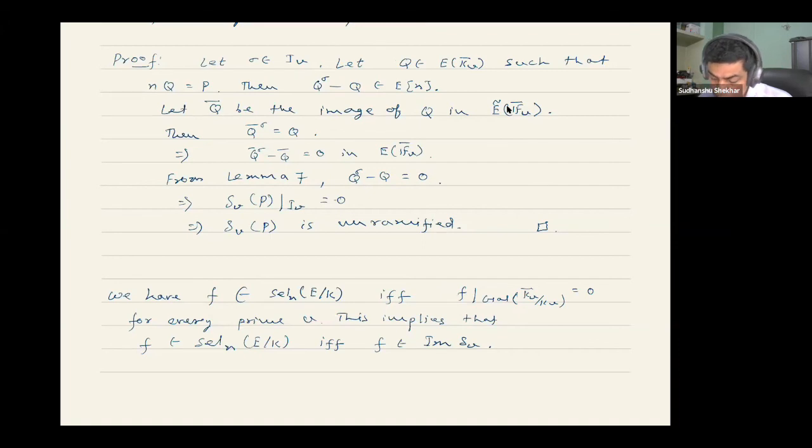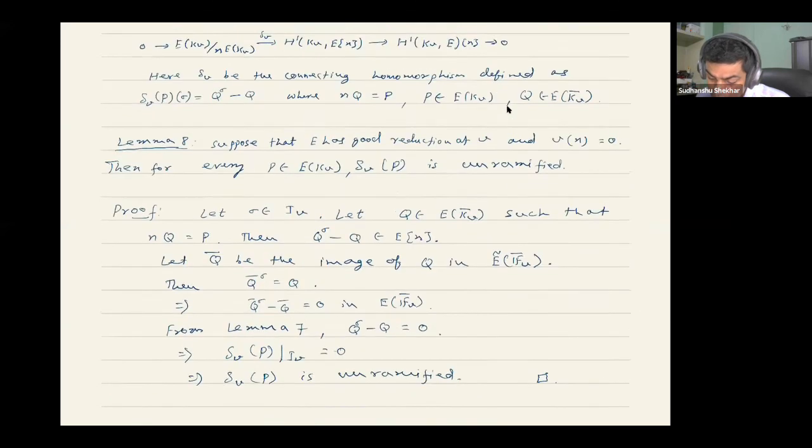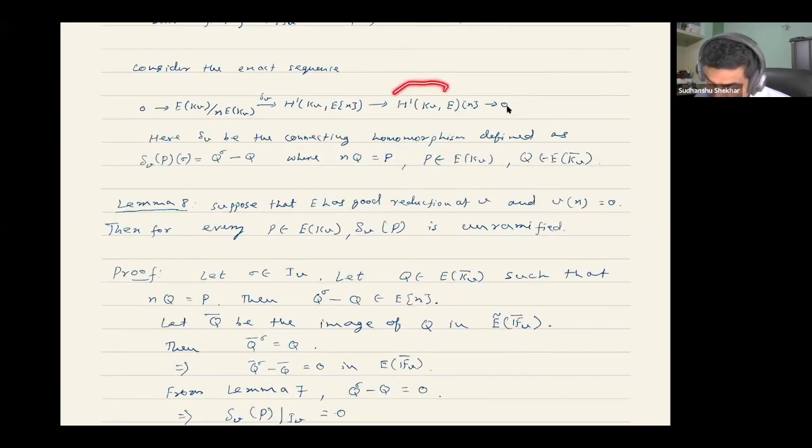Once it is locally trivial, look at this exact sequence. It is trivial here, which means that such elements are in the image of this delta V. But we have shown that outside the set of primes of bad reduction and the primes dividing N, the image of this is unramified.